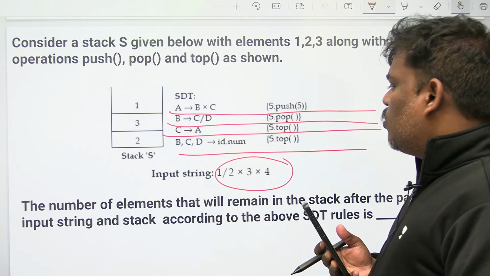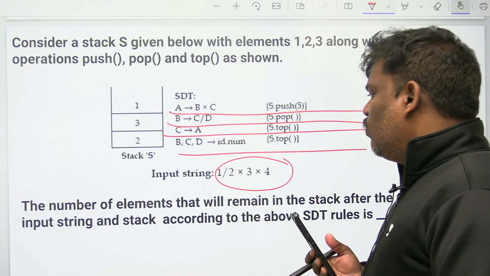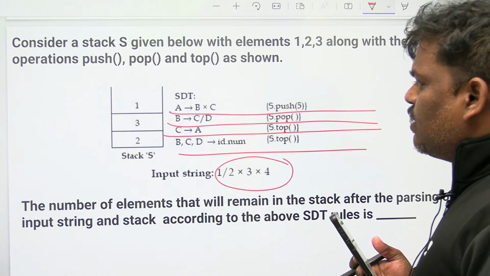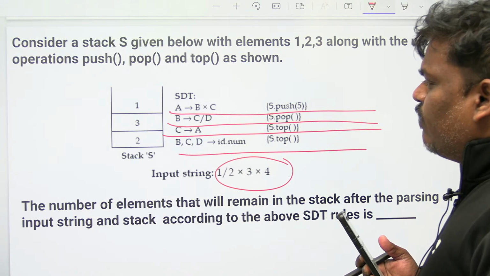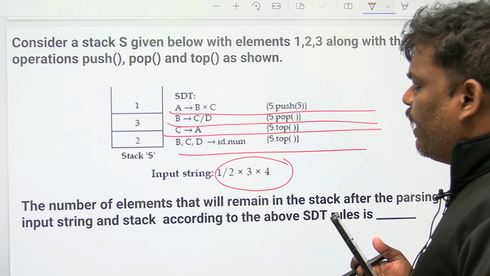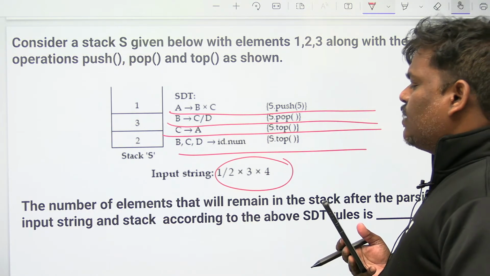Fourth one is S dot top. Input string is 1 divide 2 into 3 into 4. Grammar rules: A goes to B star C, B goes to C divide D, C goes to A, and B, C, D go to ID. Stack already contains 3 elements. Top of the stack is 1.